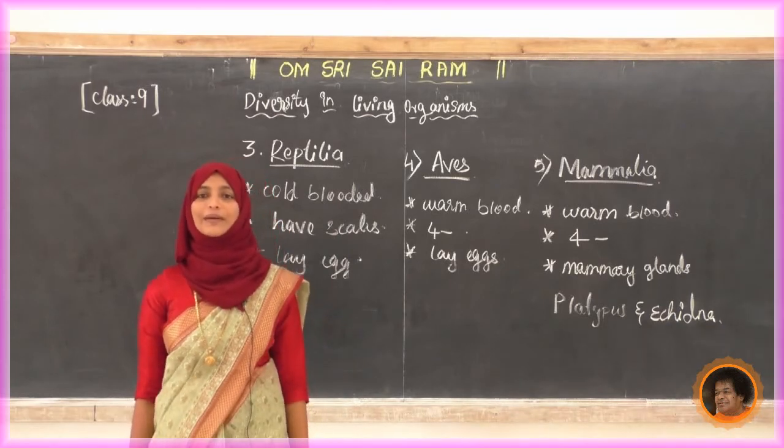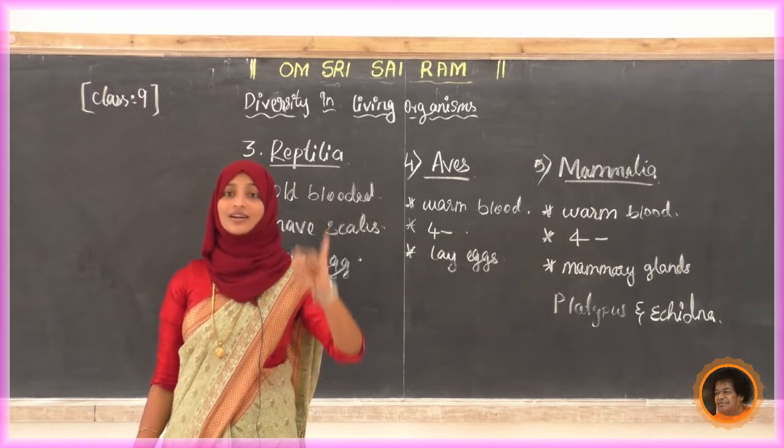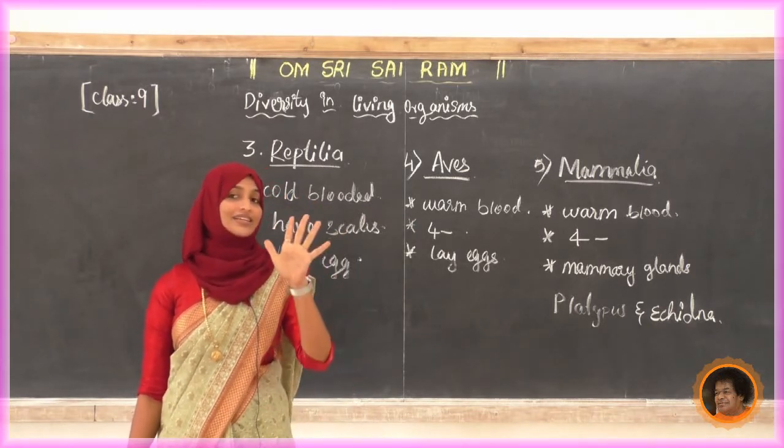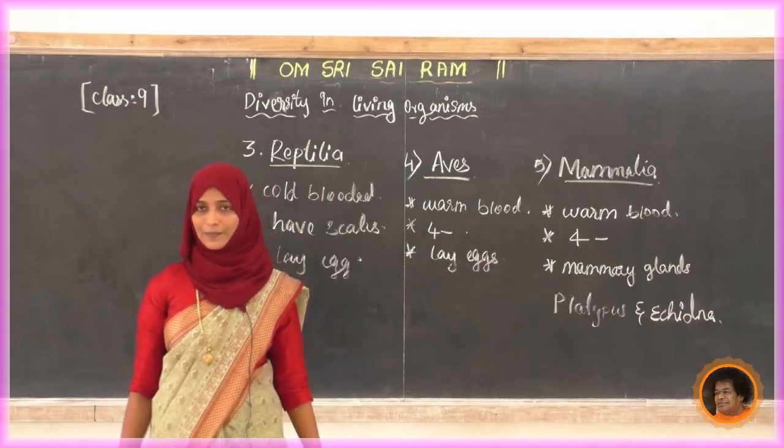First we studied the 5 kingdom classification: kingdom Monera, kingdom Protista, kingdom Mycota, kingdom Plantae and kingdom Animalia. In that we studied the characteristics and examples.